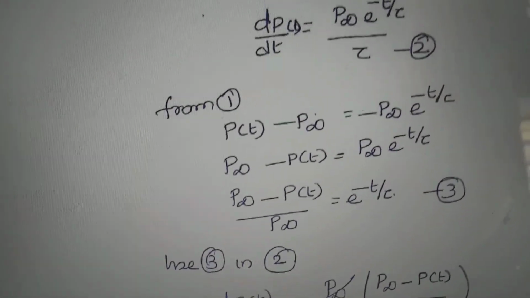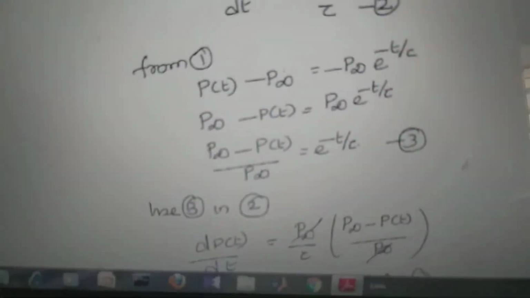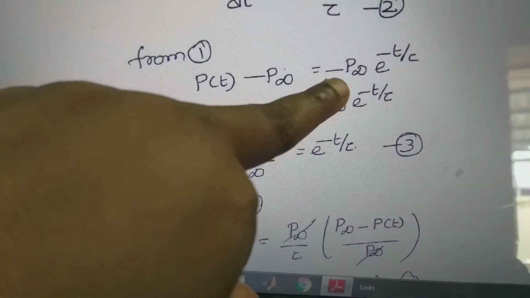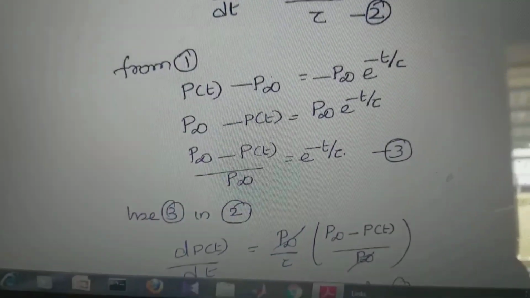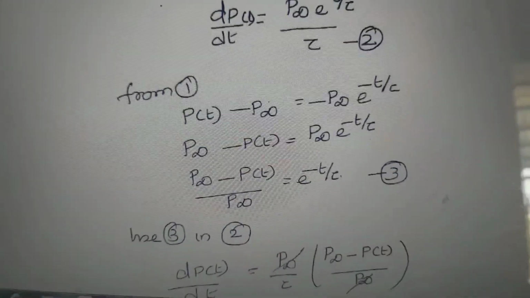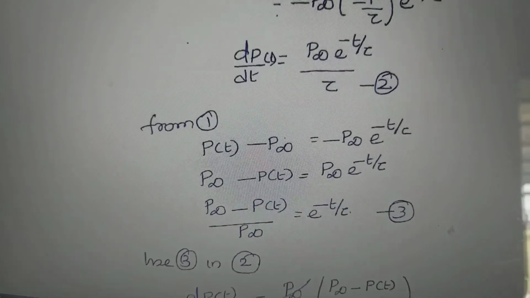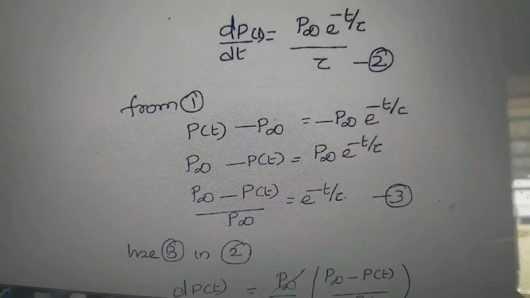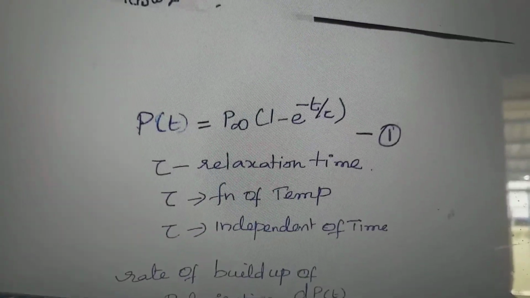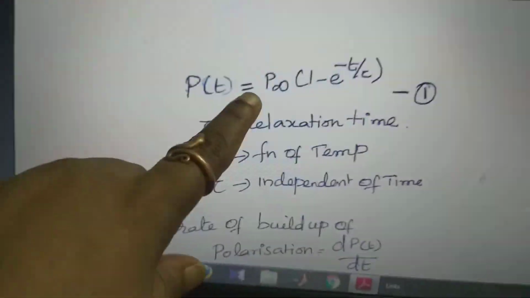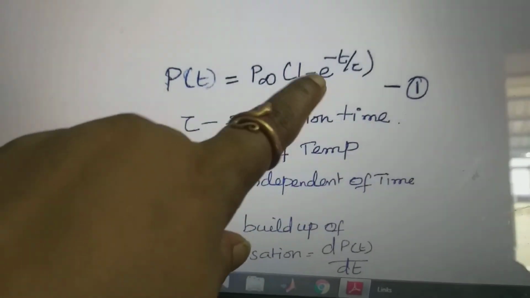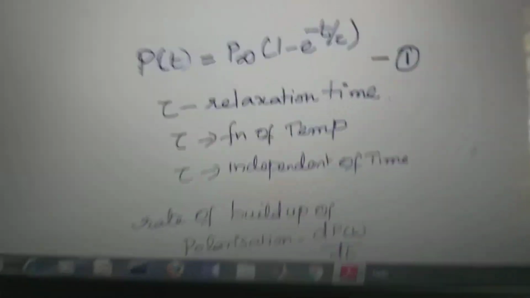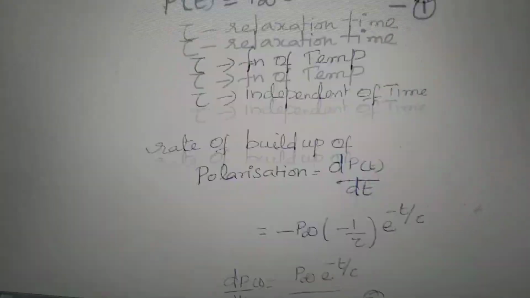From equation 1, we can modify it as P of t minus P infinity equal to minus P infinity e power minus t by tau. This equation is expanded: P infinity minus P infinity into e power minus t by tau. This P infinity is brought to the left side.